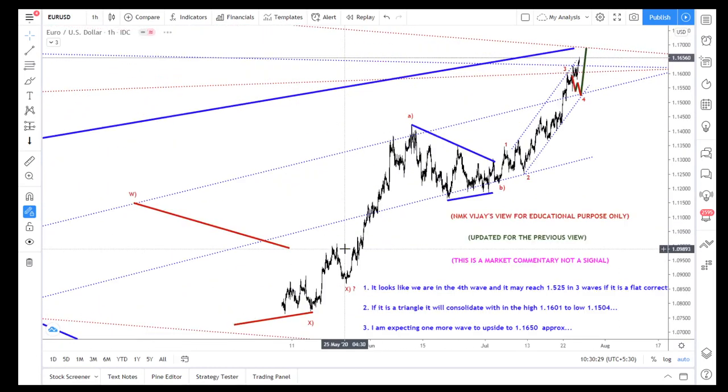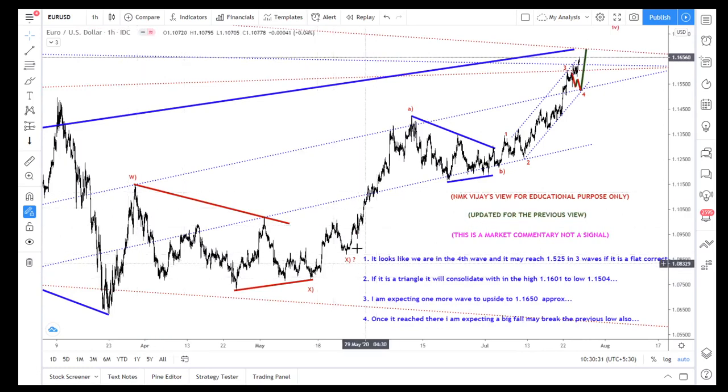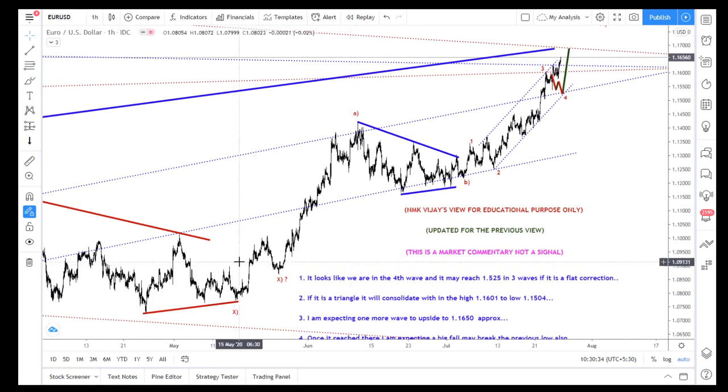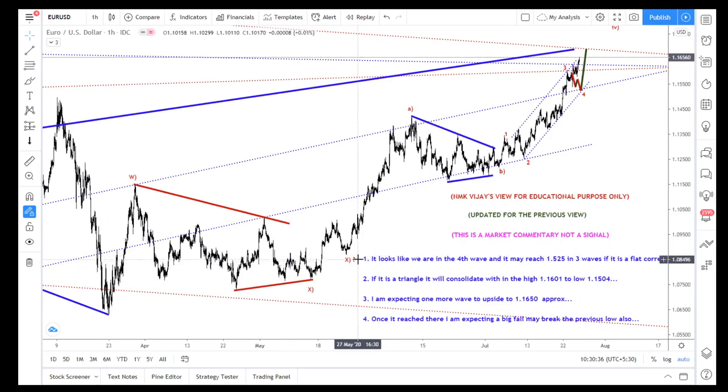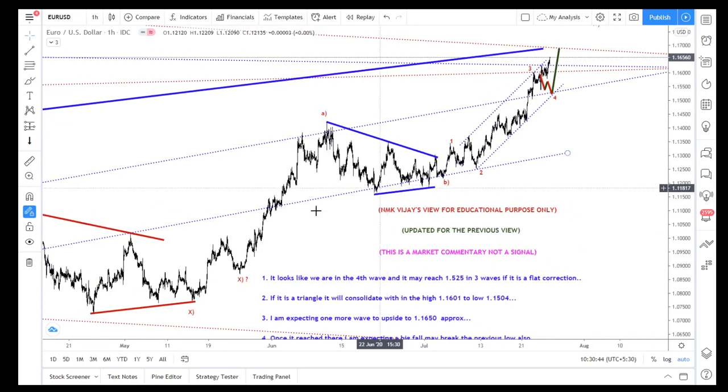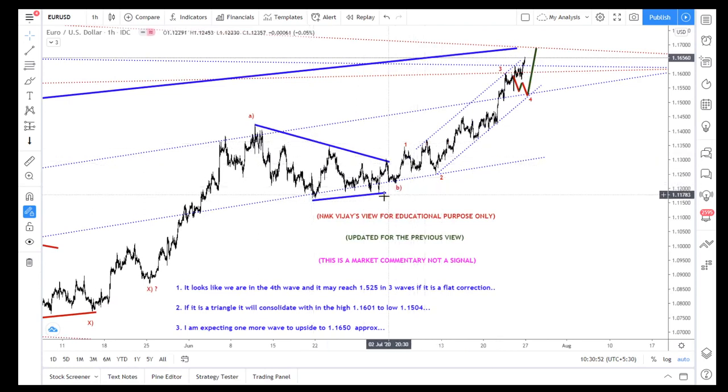This is in W, X is a triangle. So whether the triangle has ended here or here, that is valid for this A. So 1 2 3 4 5, or this could be an interior 1 2 3 wave count that can be reached as an A. The 5 waves completed here. So A, B, C, D, E. In the previous one I took it as a different count, and I expected that the DXY, I expected that 98.3.